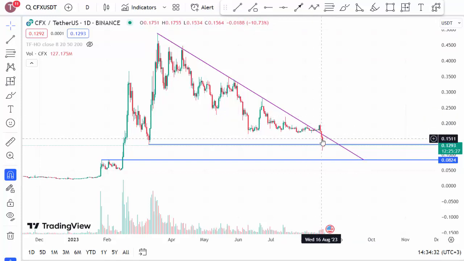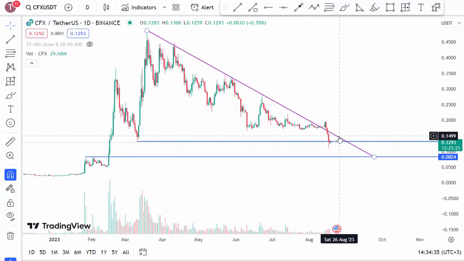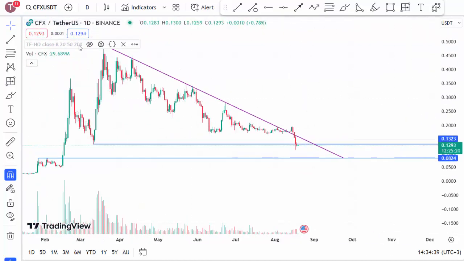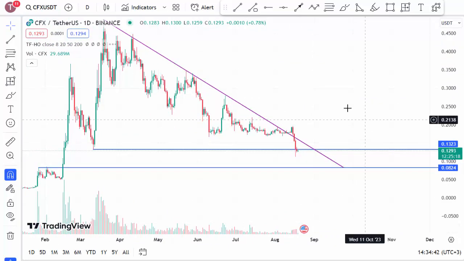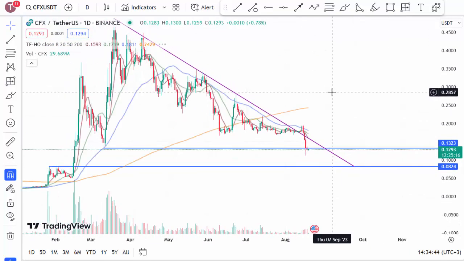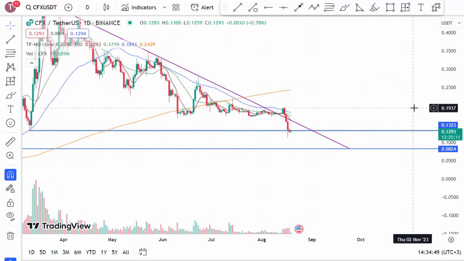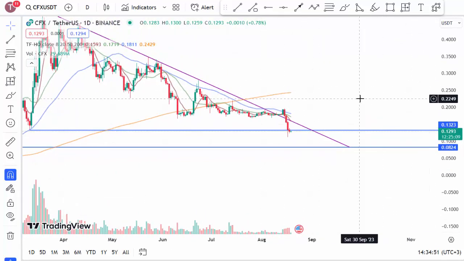Along with the recent drops in Bitcoin over the past few days, we can already say in this section that we've also seen declines in CFX coin. Now, let's begin our analysis of the moving averages, my friends. Currently, we see that the price movements are below all the moving averages. Moreover, for the short and medium term, we would like the 50-day moving average to be above. Therefore, my friends, we urgently want it to move above the moving averages.